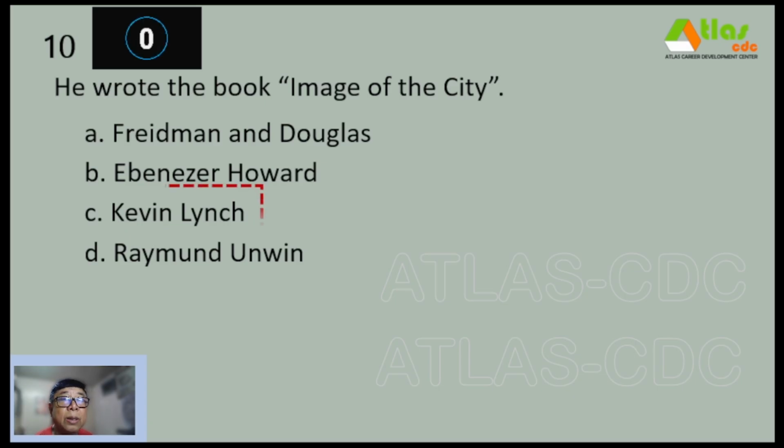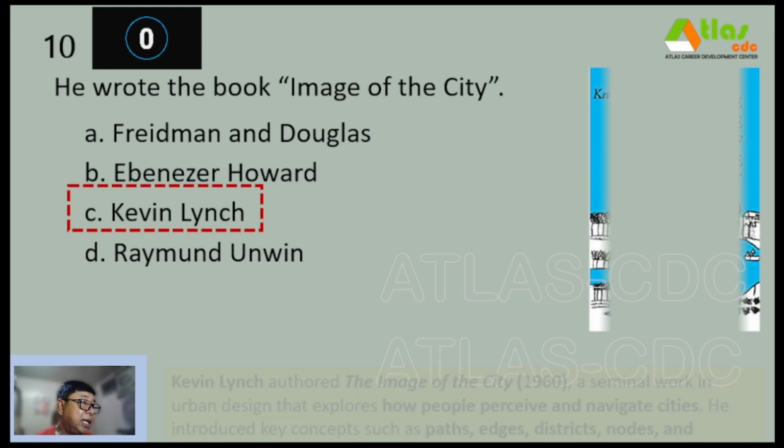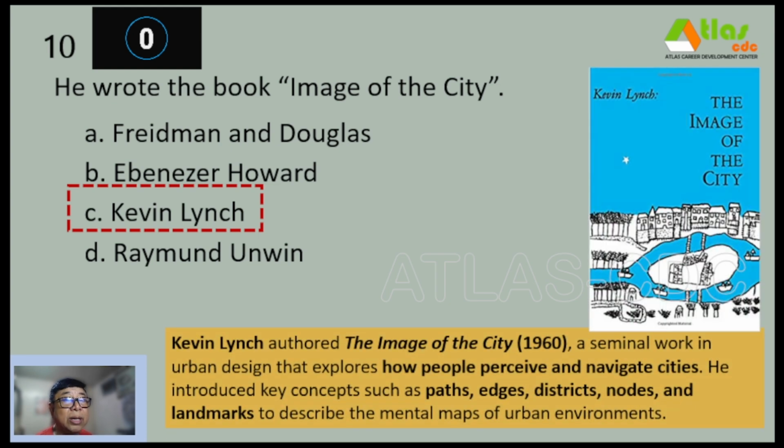And our correct answer is letter C, Kevin Lynch. So Kevin Lynch is the author of The Image of the City, a very famous book, a seminal work in urban design that explores how people perceive and navigate cities. He introduced key concepts such as paths, edges, districts, nodes, and landmarks to describe the mental maps of urban environments.